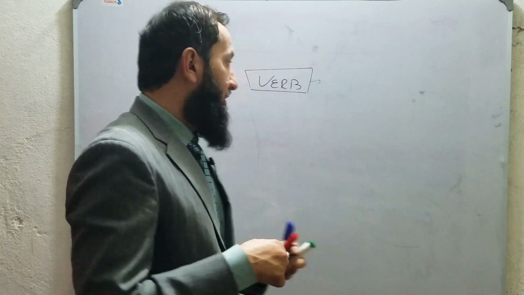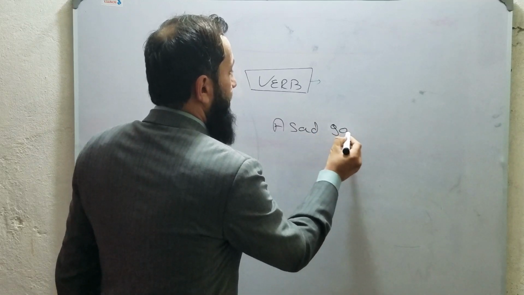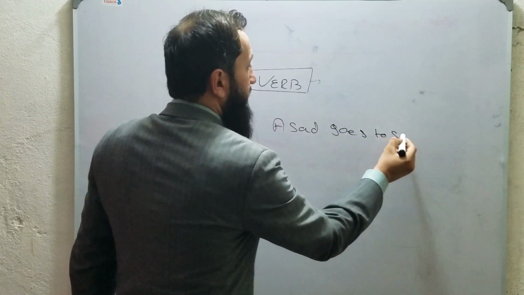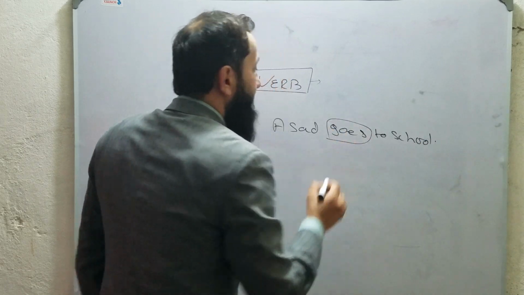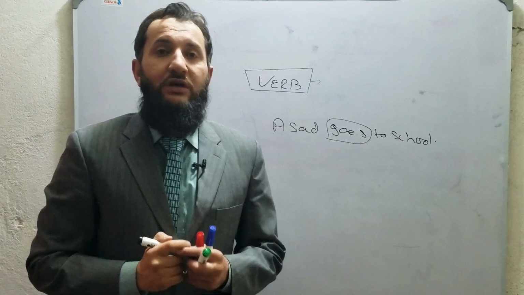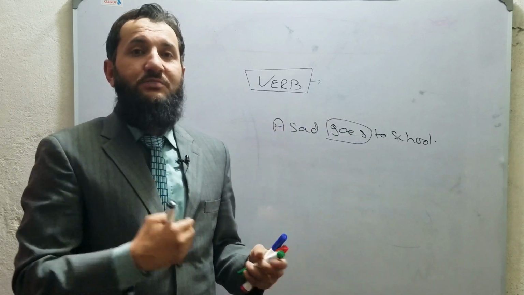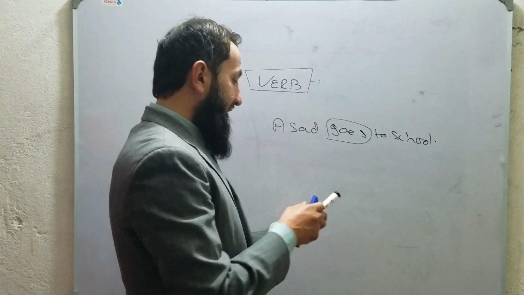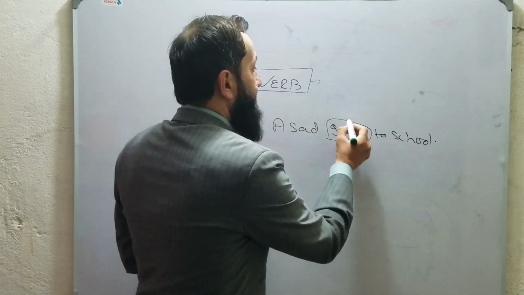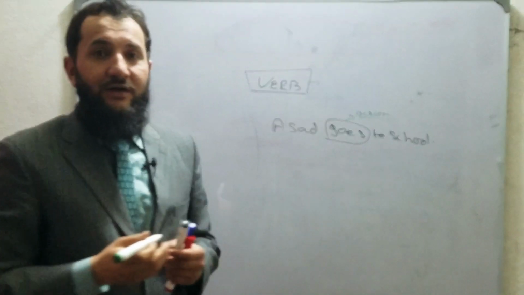For example, Asad goes to school. Here, goes is a verb. Clear? In this, what is Asad basically doing? Asad is performing some job, some action. Therefore, we always say that verb is an action. Clear?